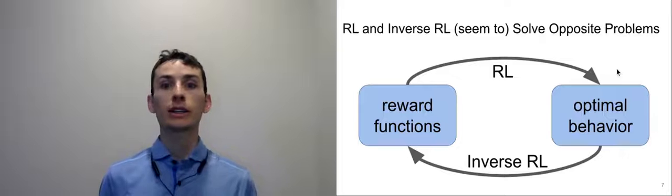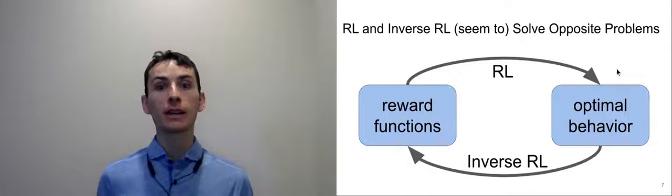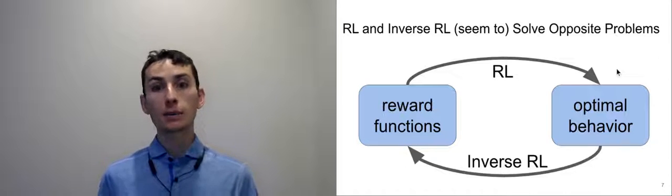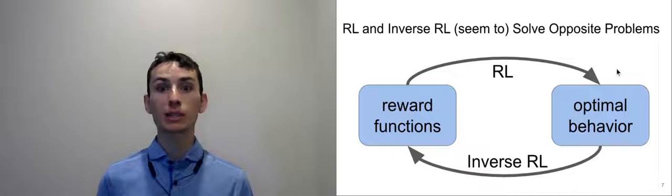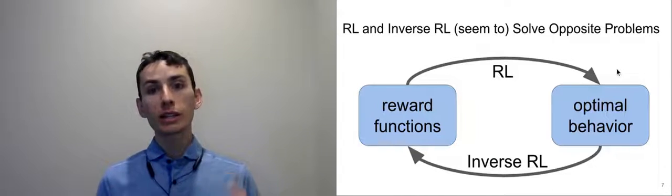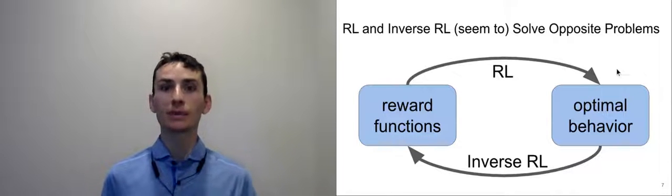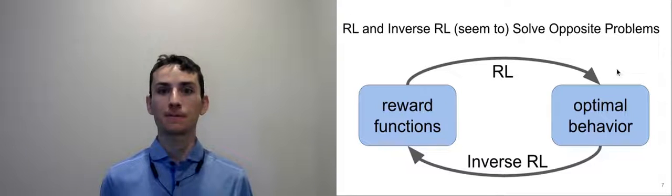Whereas reinforcement learning takes a reward function and tries to produce the optimal policy for that reward function, inverse RL does the opposite. It observes an agent performing a task and tries to infer, what is this agent trying to do? As we'll see in our method, which we introduce next, we can use inverse RL to actually help solve a reinforcement learning problem to help maximize reward.